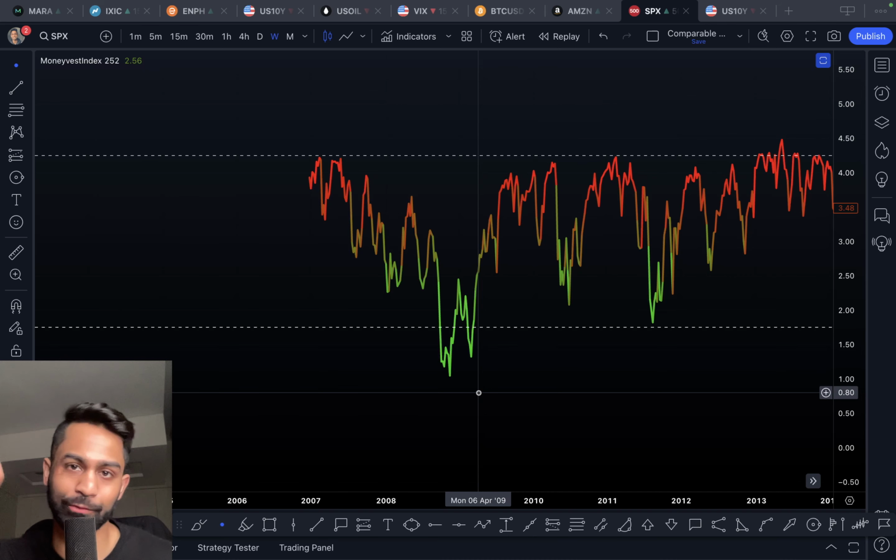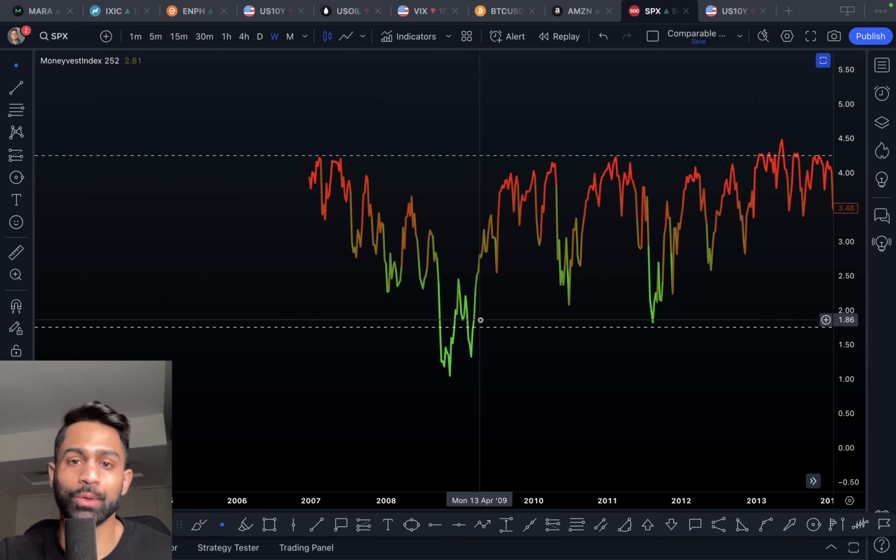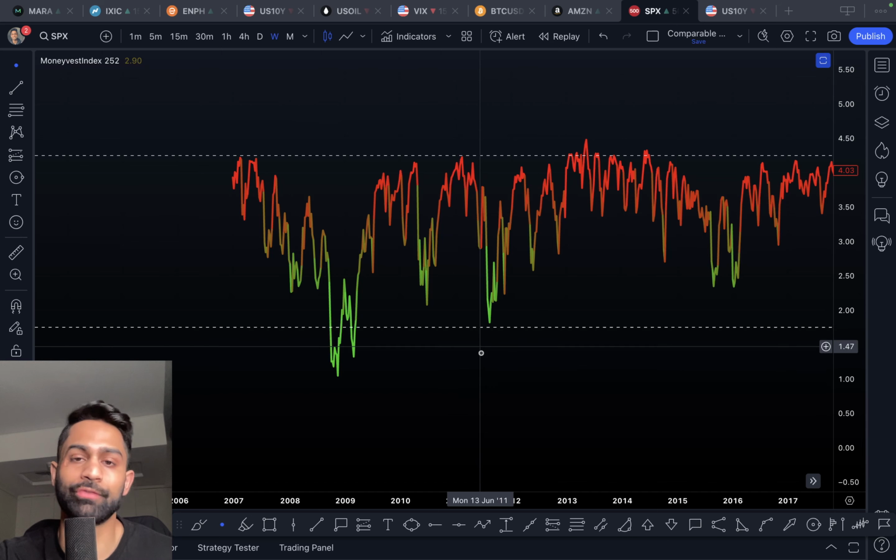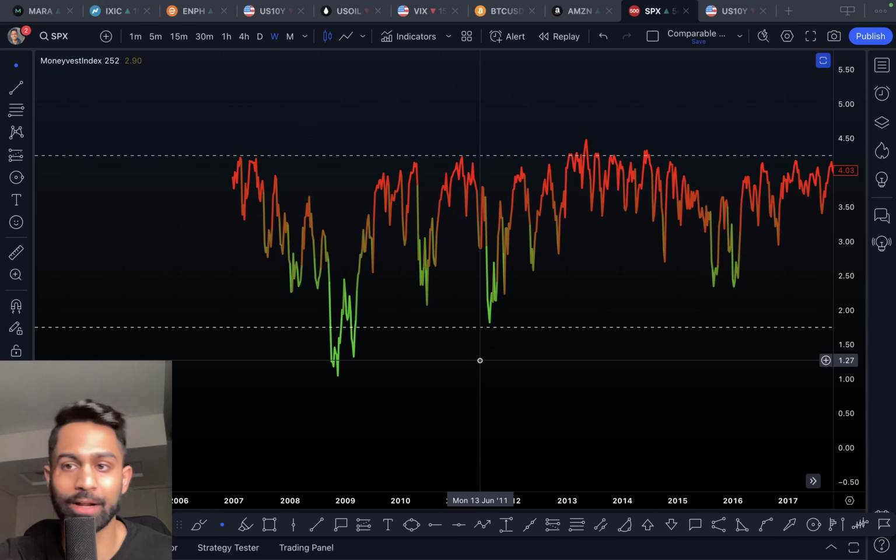So really what we're looking for with this MoneyVest index, and what the idea was for me personally, is to figure out the rare events in the market. The rare events that happen very, very few times, because that is where most of the money is made. Because if you're able to make very good decisions during those rare events, that's what's going to make all the difference in the market, in your long-term success, in your long-term investing, right? So this number, like I said, fluctuates between 0 and 5. 99% of the time it stays between 1 and 4.5.